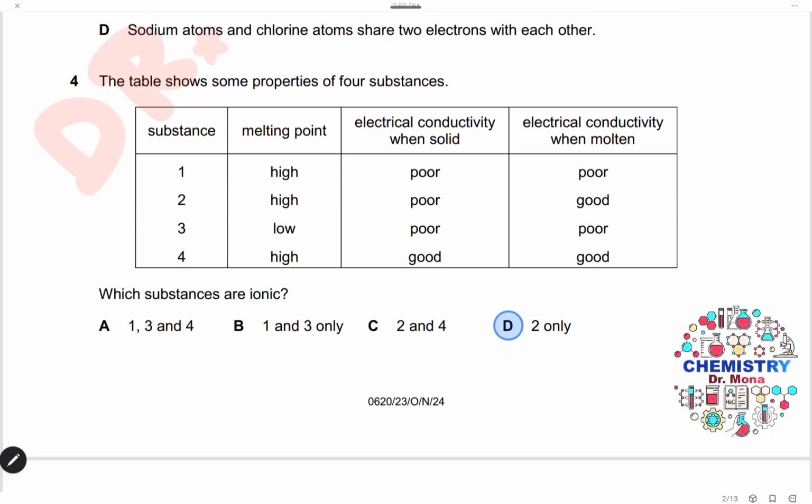Question 4. The table shows some properties of four substances: melting point, electrical conductivity when it is solid, and electrical conductivity when it is molten. Which substances are ionic? Let's first revise the properties of the ionic compound. They have high melting and boiling points. They cannot conduct electricity when they are solid, but they can conduct electricity when they are molten. So here we have only one correct answer: high melting point, poor electrical conductivity when they are solid, but good electrical conductivity when they are molten. So we only have one ionic compound, which is 2. So the answer is D.